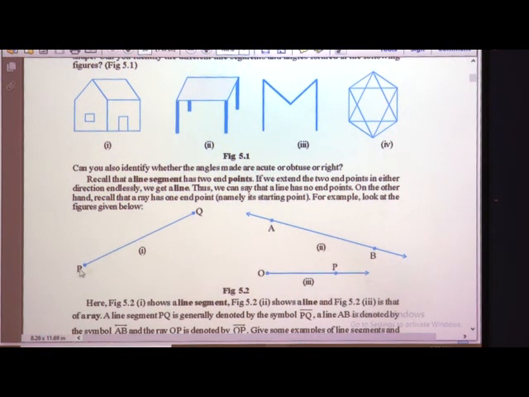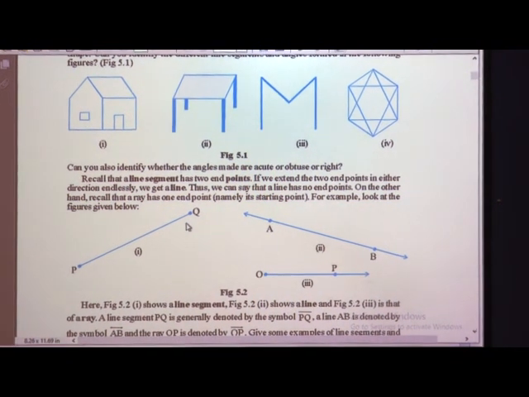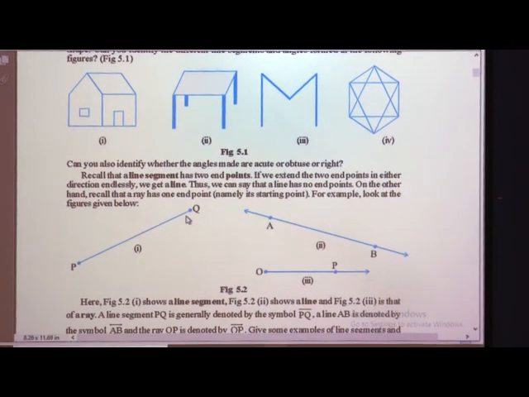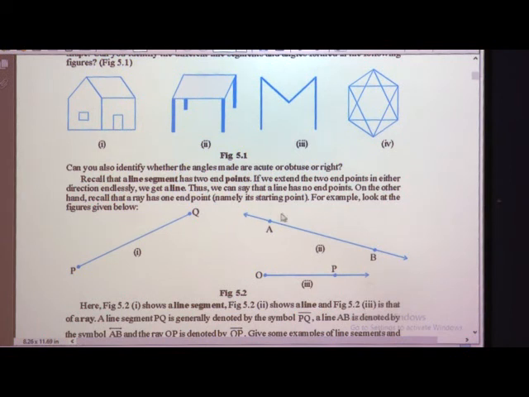A line segment has a perfect length and ends with two end points. A line can be extended to any length. If you want to draw AB as a line, we write it this way, with an arrow over the points, and we denote it as AB, PQ, whatever it is.